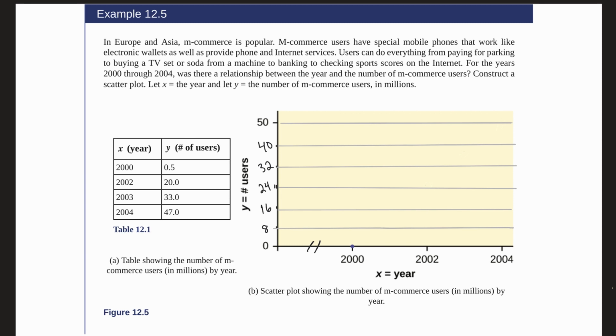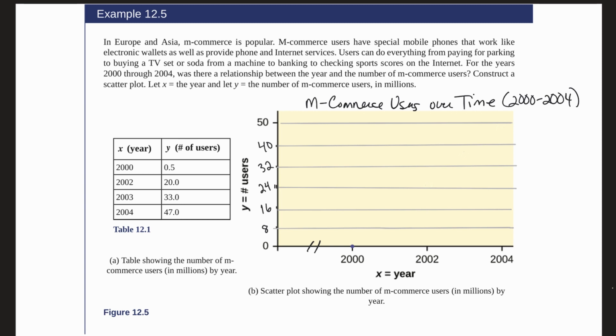It's just good practice. Also, if you notice, there is no title on this graph at all, which is very bad data visualization practice. So we should put something like m-commerce users over time. And you'd even say 2000 to 2004. Always make sure when you make very basic charts like this to label your axes, label your tick marks, and give it a title so we know what we're actually looking at.